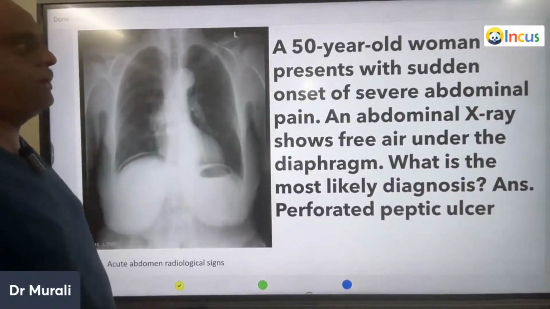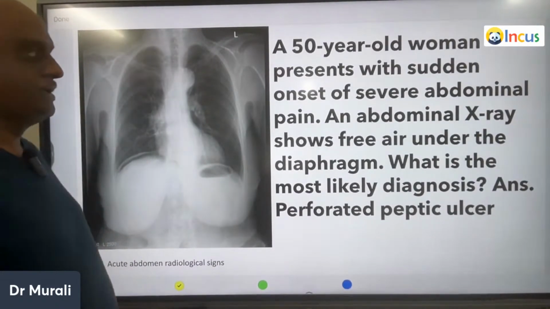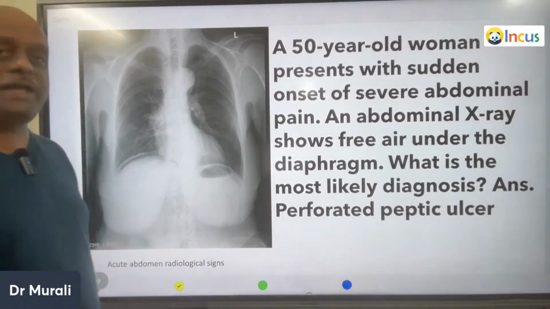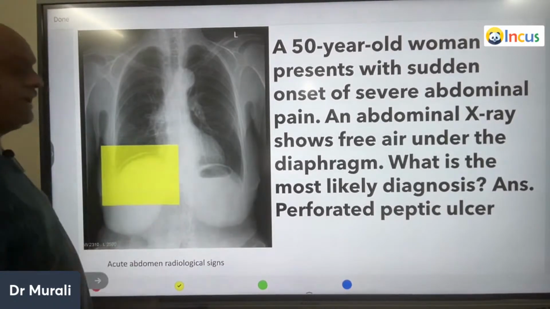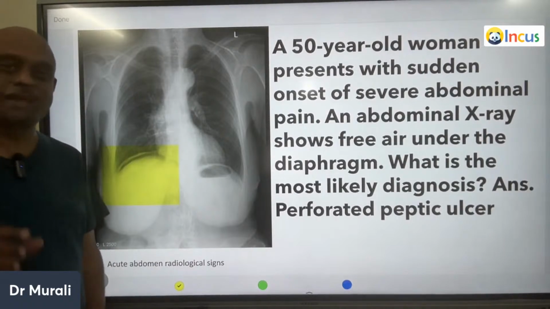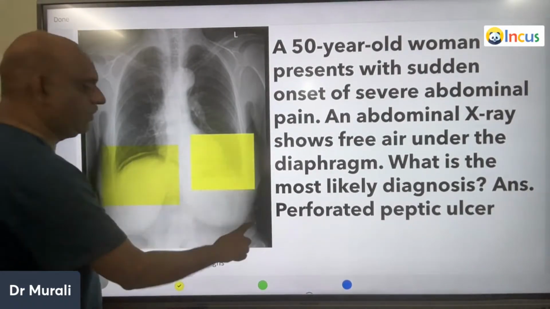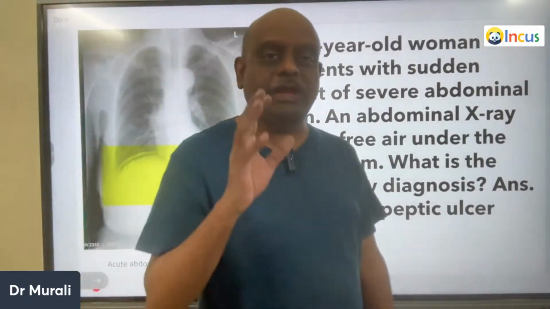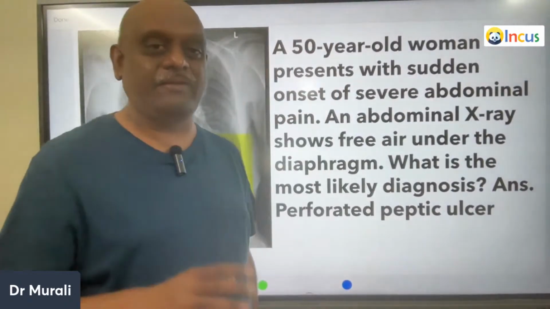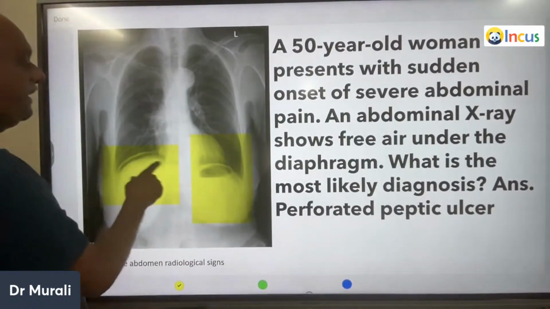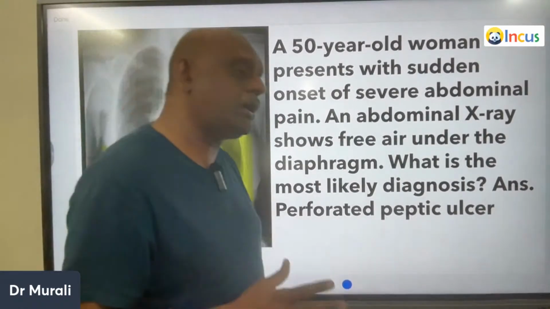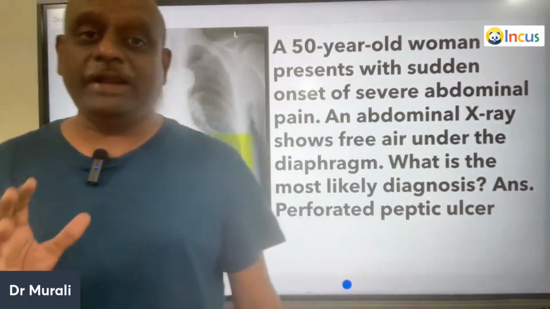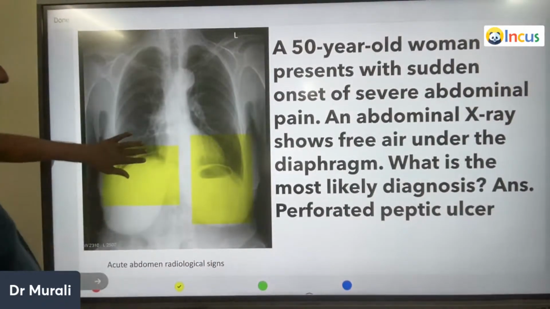Now, a 50-year-old presents with sudden onset of severe abdominal pain. And what do you see in this abdominal X-ray, doctor? What do you see here? There is air under the diaphragm. Once more, here also, there is air under the diaphragm. The presence of air under the diaphragm is a very important feature, an indication of the possibility of a perforated peptic ulcer, the classical clinical vignette which you should not forget.